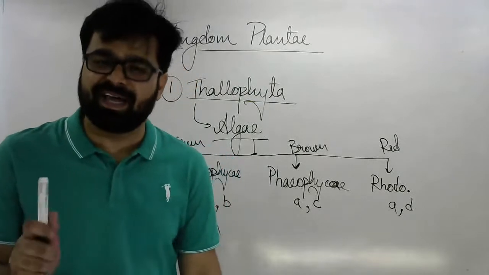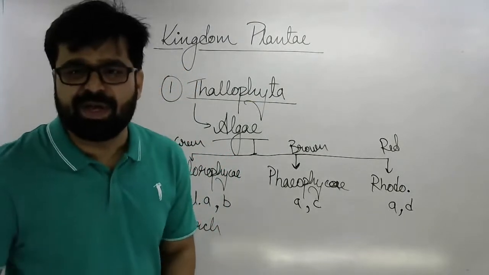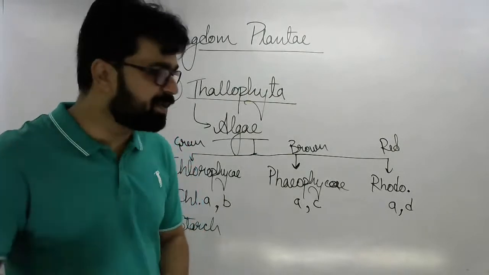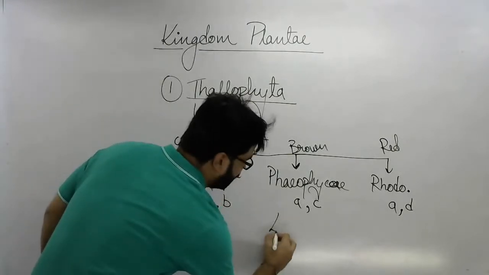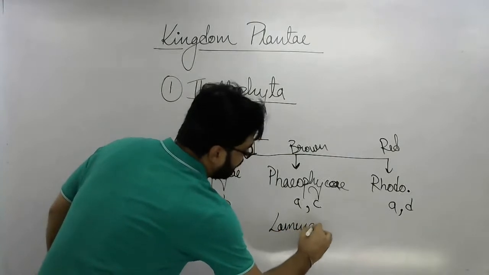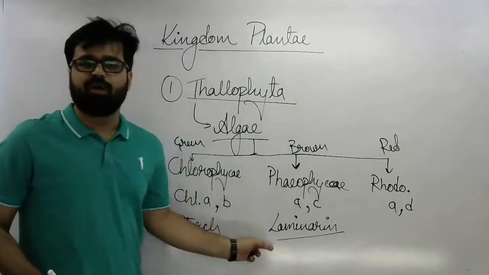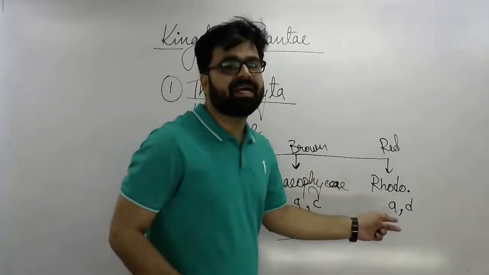All right. Again, Jayendra has written, and Neha also, mannitol and laminarin. Absolutely right. Laminarin is the form in which they store their food. Coming to the red algae.